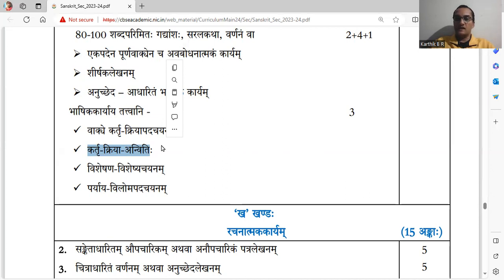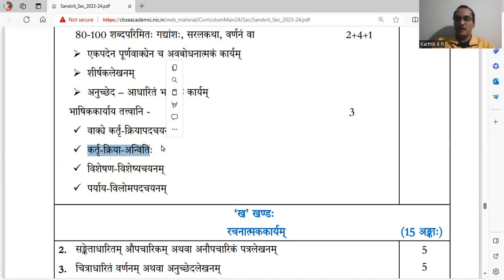All these words are considered Visheshanani because those words follow the Linga Vibhakti Vachanam of the related word, that is Visheshya. Now, Visheshya is the related word to Visheshana, or it can be understood as noun.